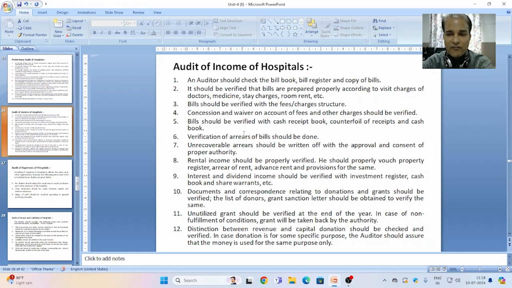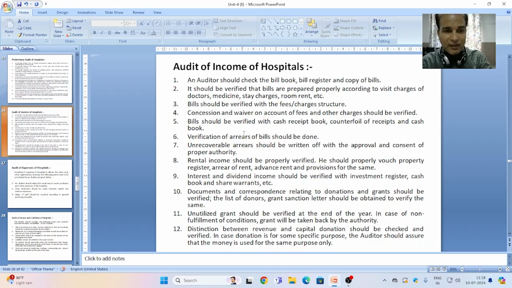Point 6, verification of arrear of bills should be done. And what is the policy regarding the arrear? It should also be in compliance with the audit of income from the side of bills. Point 7, unrecoverable arrears should be written off with the approval and consent of proper authority.